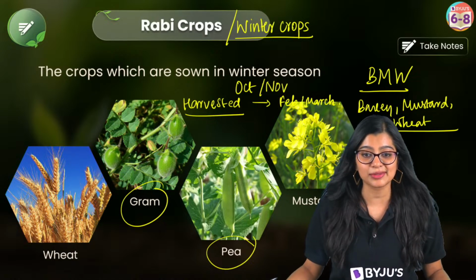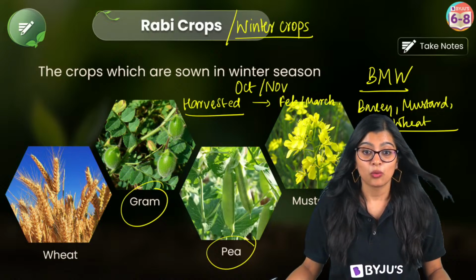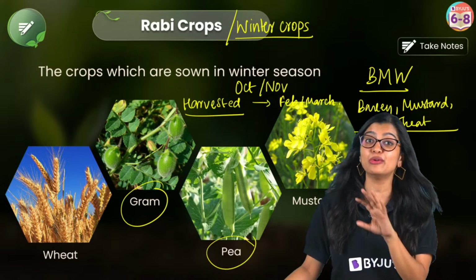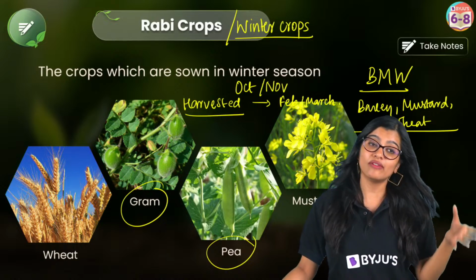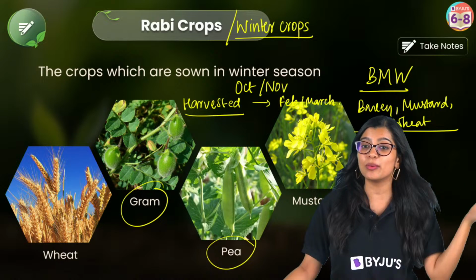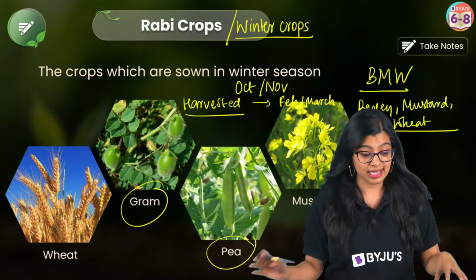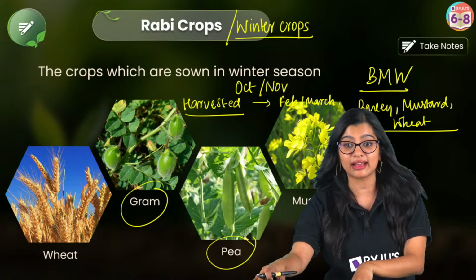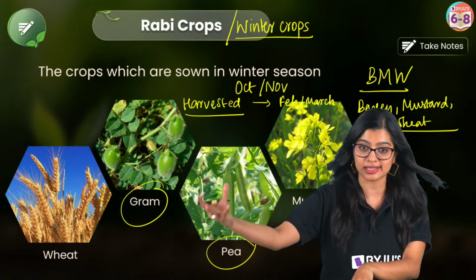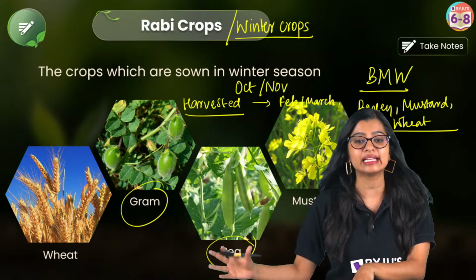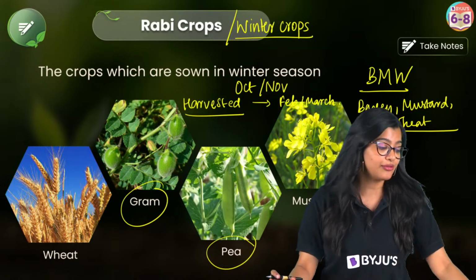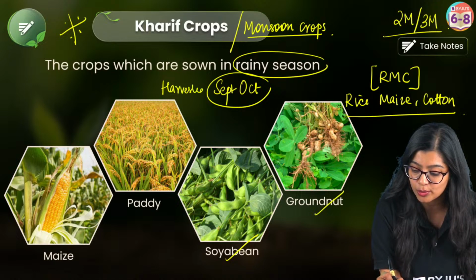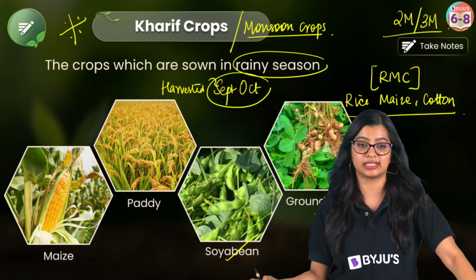Now, of course, the next one that is there is wheat in Kharif and Rabi growth. See, here we're talking about naturally when they're grown. But over a period of time, due to agricultural techniques and advancement in agriculture, we are able to cultivate crops across seasons, right? But naturally, these are the seasons. Ma'am, when are Kharif crops harvested? They are harvested in the September, October time, right? So they are harvested around this time.